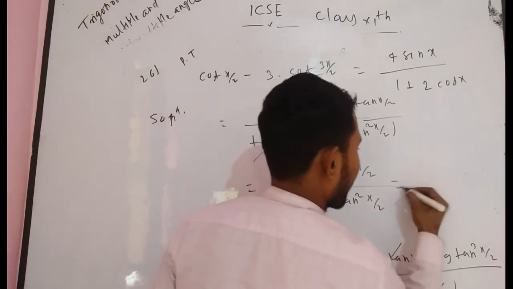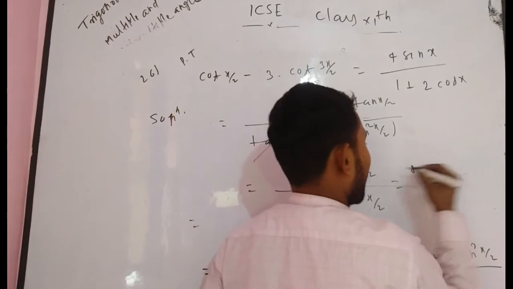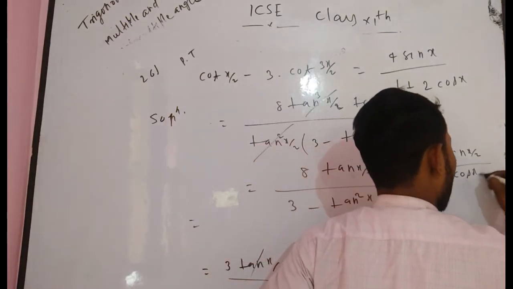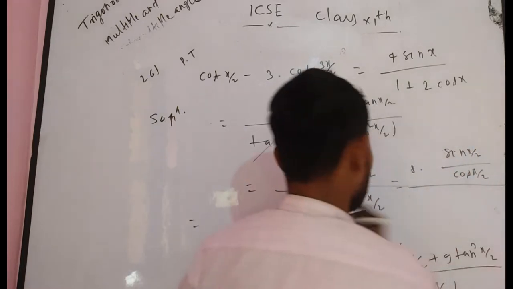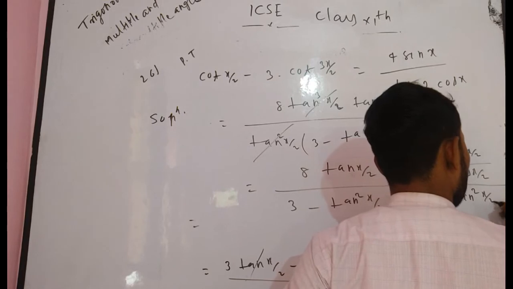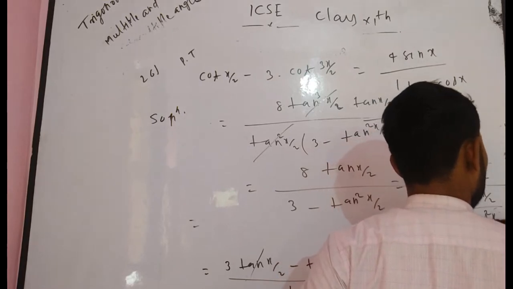I think you understand. Again here, tan x by 2 can be written as sin x by 2 divided by cos x by 2, divided by here 3 minus tan square x by 2, which can be written as sin square x by 2 by cos square x by 2.